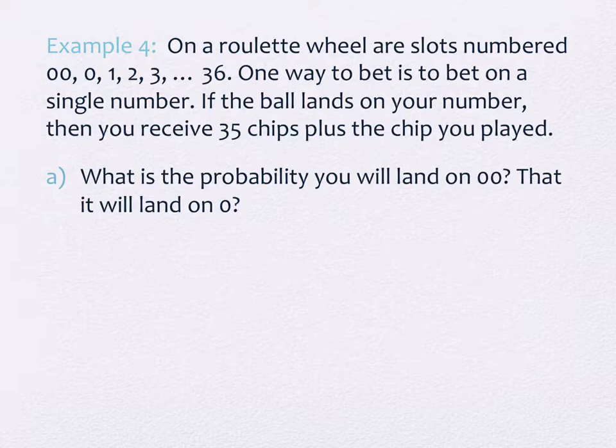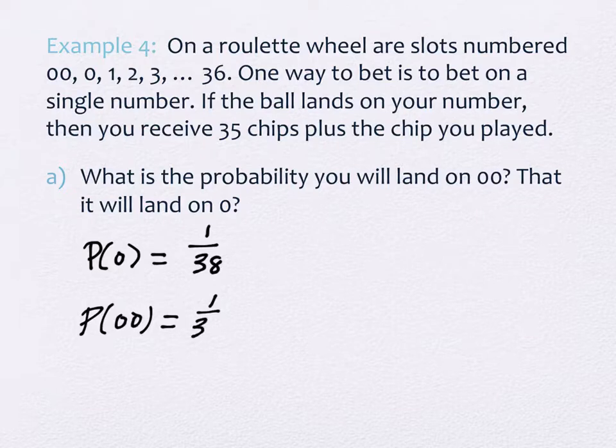A says, what is the probability that you will land on 0? So this isn't expected value just yet. We're getting there. What is the probability that you get 0 when you spin the roulette wheel? I don't mean 0 as in nothing, but the number 0. 1 out of 38. Yeah, there's 38 options. So what's the probability that you land on 00?